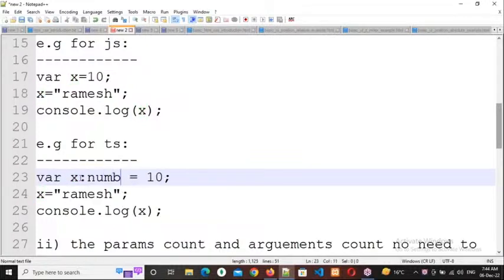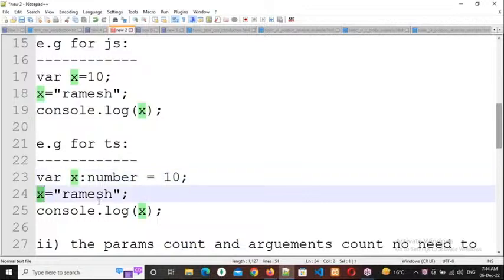Then what happens? Always this x will accept only numbers as the data. Clear, everybody? Suppose in the next line you write x equals Ramesh. What is Ramesh? Alphabets. Alphabets we should write in double quotations or single quotations, and then it will treat it as a string.